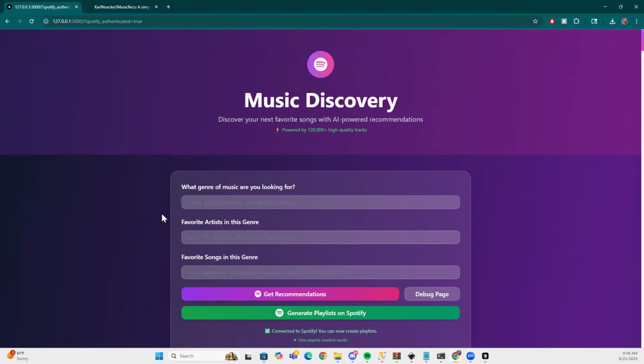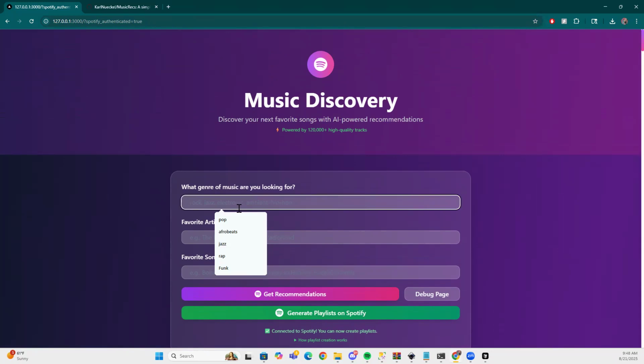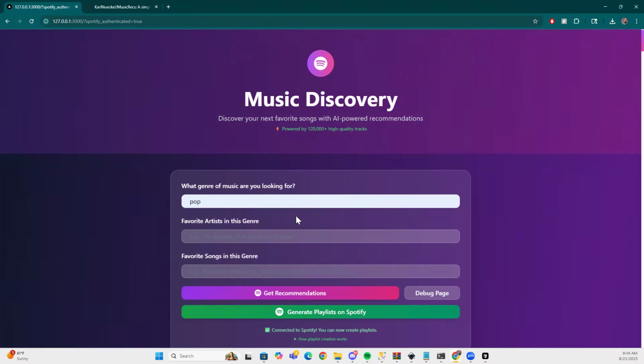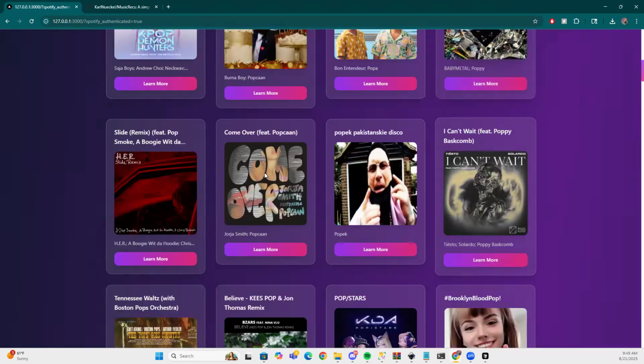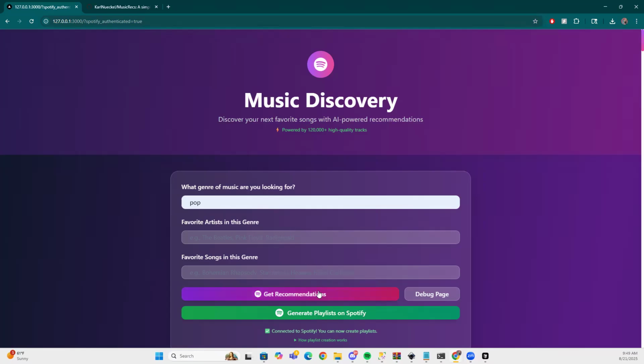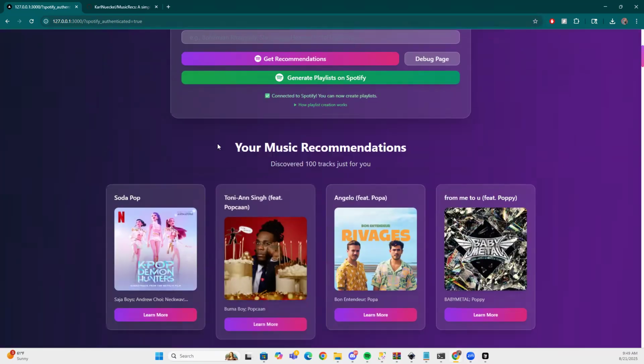So you'll see our first prompt here is what kind of genre are you looking for? For the purposes of this demo, I'll just say pop. And then you can say your favorite artist in this genre. If you didn't want to do that, you can actually at this point say get recommendations. The only thing that is required is that you say a specific genre. Then you'll see that we already have options showing up here. So as soon as you say generate recommendations, you will get 100 results almost instantly.